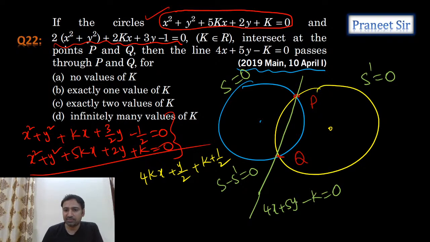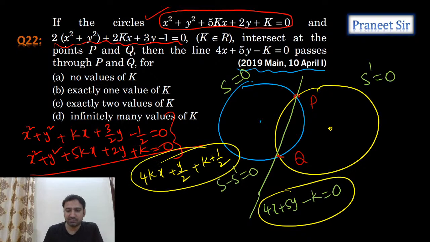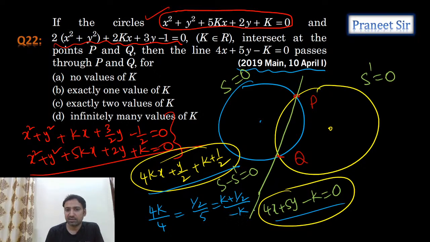So these two lines are the same. This line and this line are the same. Two lines are the same means what? They're coincident lines. When two lines are representing the same line equation, these two lines are coincident lines. So let's apply the condition for coincident lines: A1 by A2 equals B1 by B2 equals C1 by C2. Right, so 4 gets cancelled and we can calculate the k value from the first equation.